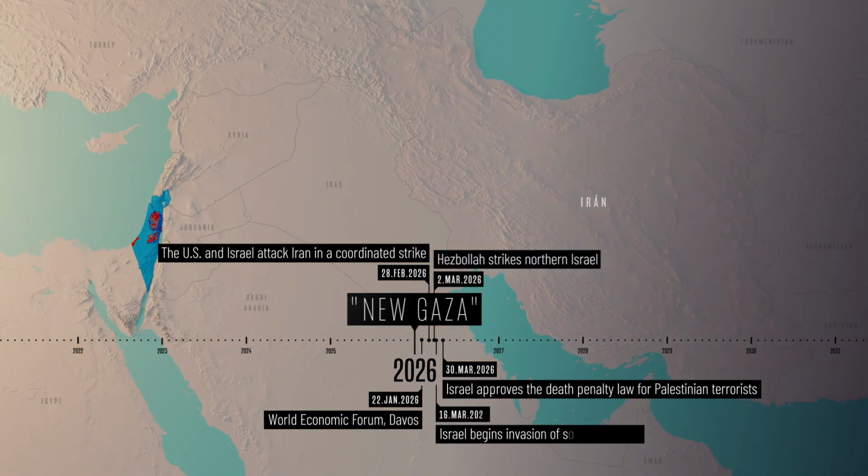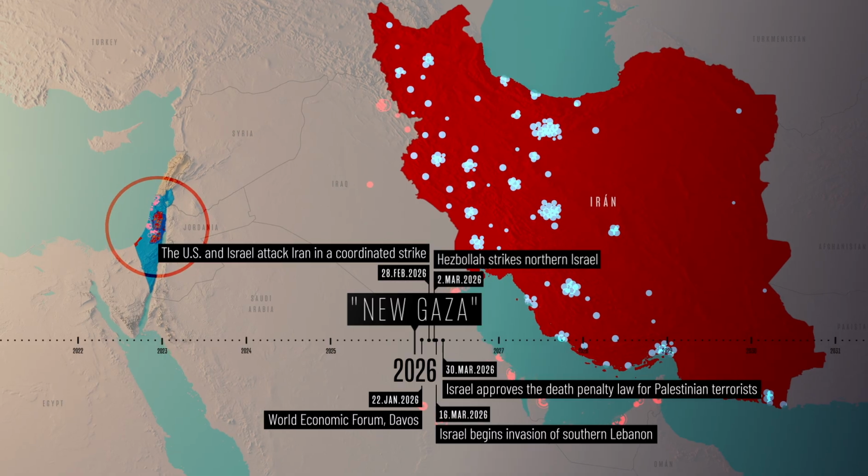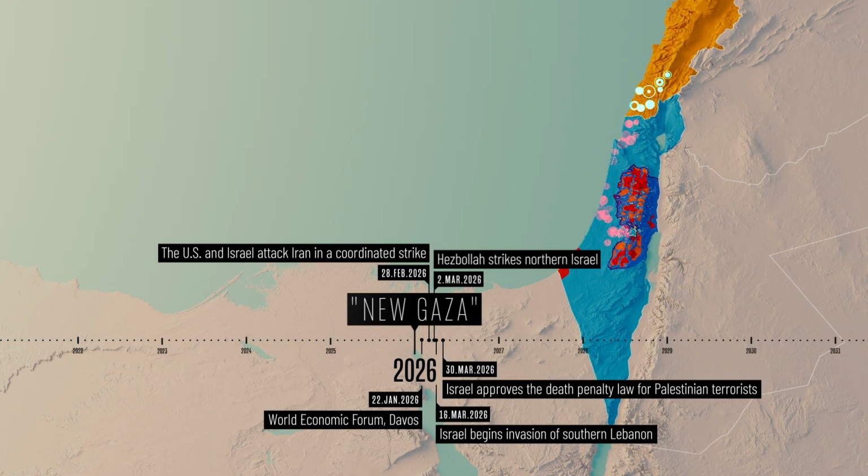5 weeks later, Israel and the US launch a surprise offensive against Iran. Iran and Hezbollah retaliate, and Israel attacks southern Lebanon and occupies a border strip roughly 10 kilometers deep.